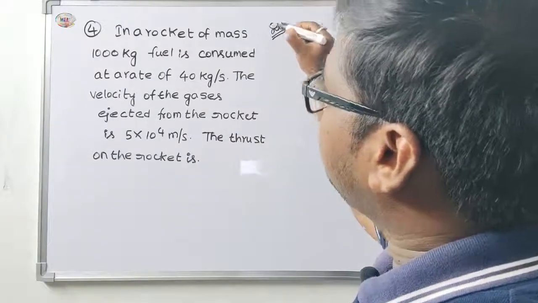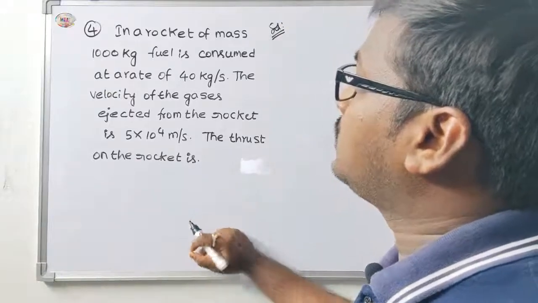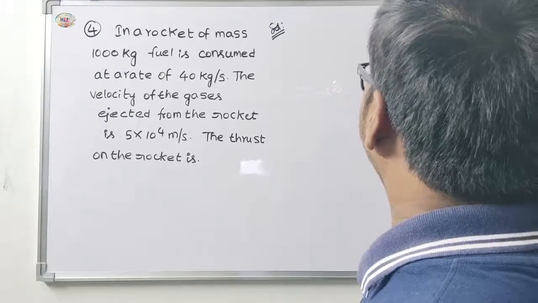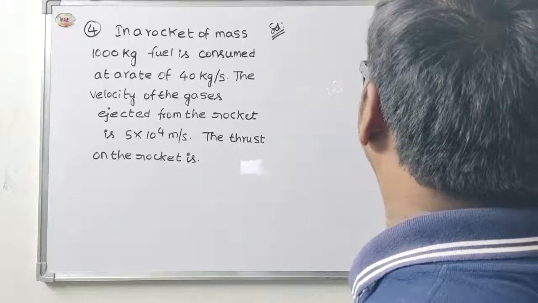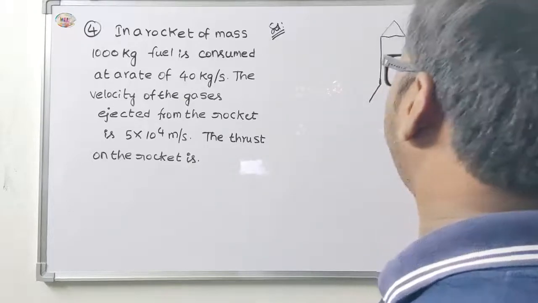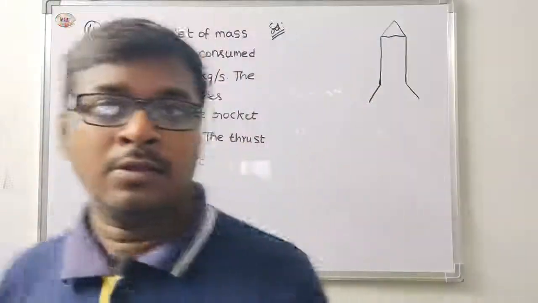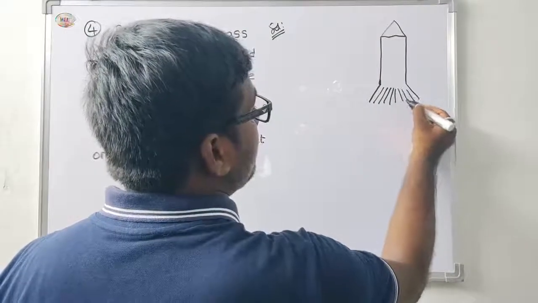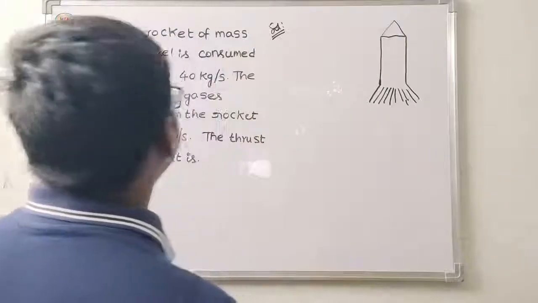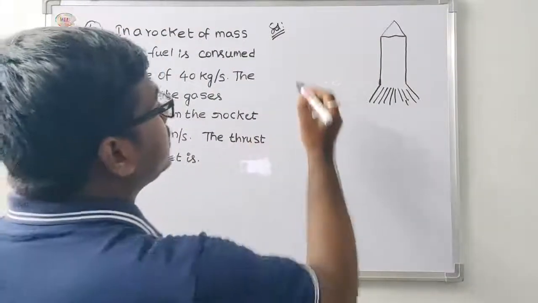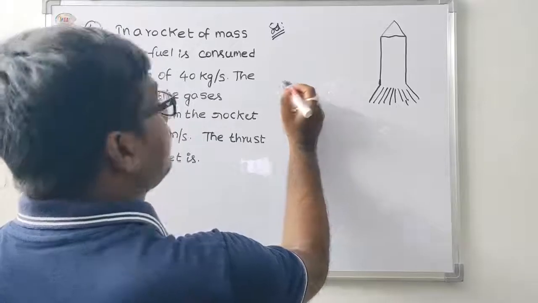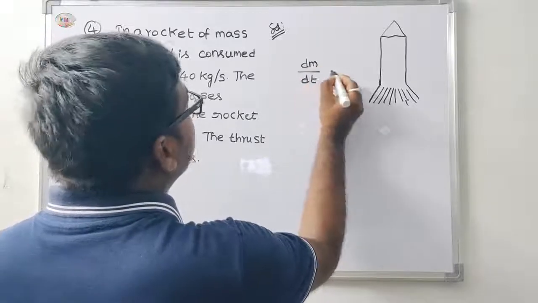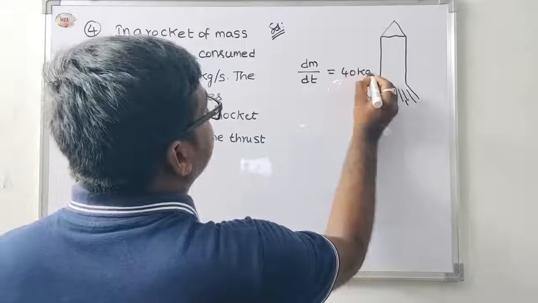Okay, in this problem, rocket of mass 1000 kg, fuel is consumed at a rate of 40 kg per second, that is dm by dt is equal to 40 kg per second.